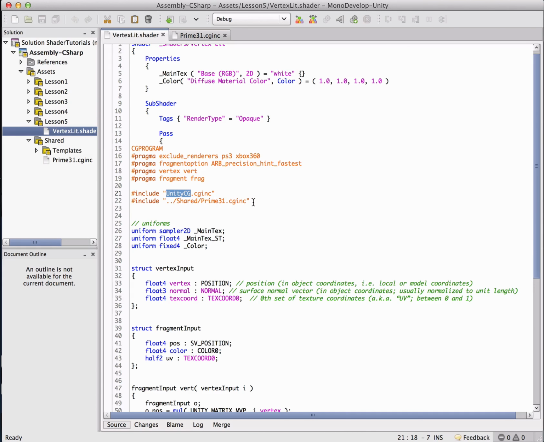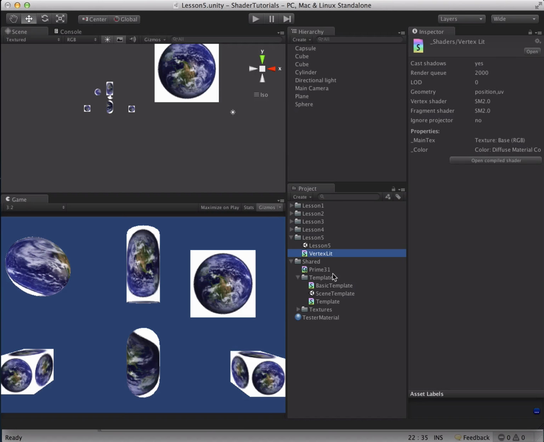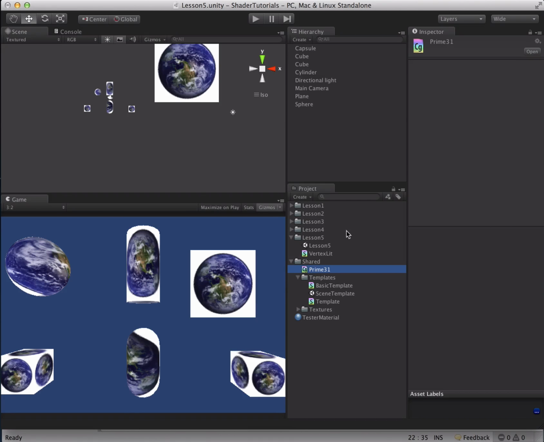Right under it, we have a Prime 31 CG Inc. When we're dealing with a CG Inc file that is in our actual project, it's important to note that you have to use the relative path to the file. In this particular case, we're going back a directory, then going into the shared directory, and then getting the file. If we jump back into Unity, we can see our shader is here, and our include file is here. So that's why we have to do that.